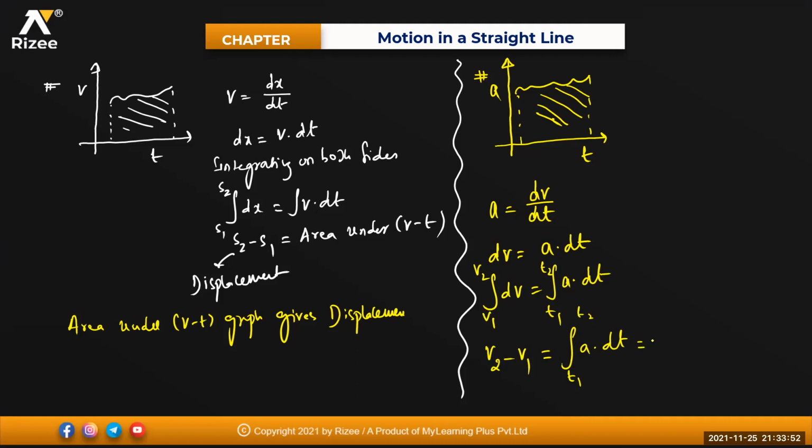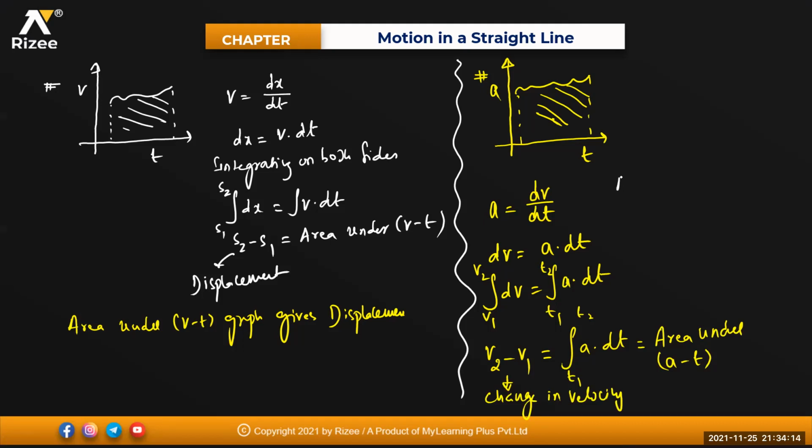That means this one is right now what? Area under your a-t graph. The area under the a-t graph will give me what? v2 minus v1 means change in velocity, not velocity. Change in velocity. Clear? Clear.